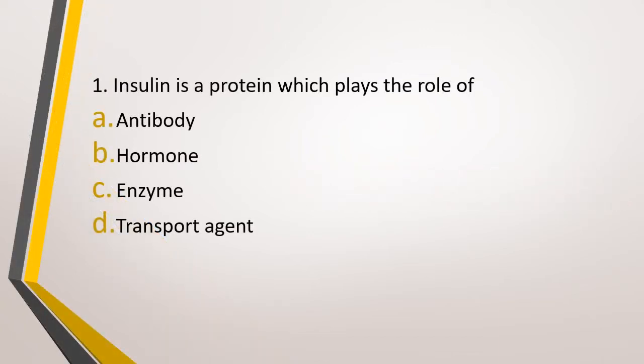Question number 1. Insulin is a protein which plays the role of option A, antibody, option B, hormone, option C, enzyme, or option D, transport agent. Insulin is a protein in nature. What role does it play? The correct answer is option B. Insulin is a hormone. Insulin is secreted by beta cells of islets of Langerhans of pancreas, and deficiency of insulin causes a disease which is diabetes mellitus.